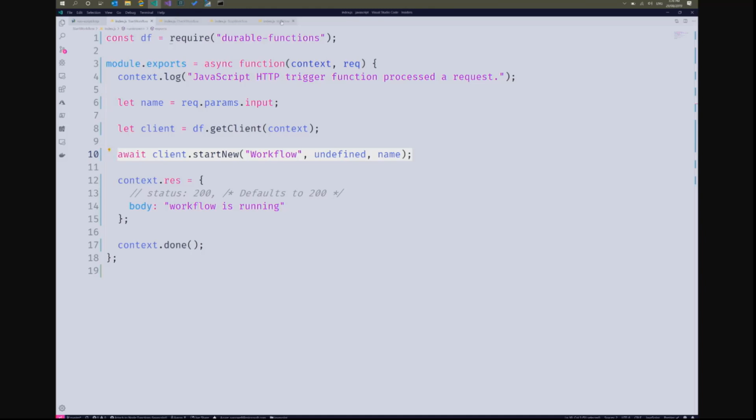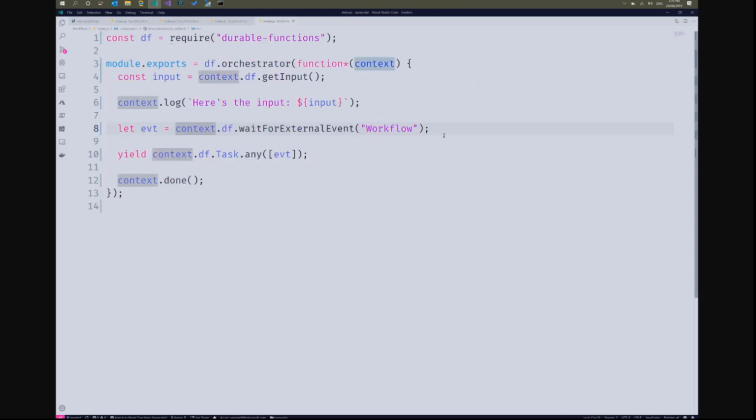What that'll do is trigger off this workflow here. So this is our workflow function, our durable orchestrator. It's created using the durable functions orchestrator method, and inside this function I am just extracting the input back out from the context of this function when it got started. So that's going to be that string that was passed in, or like I said, it could be a complex object.